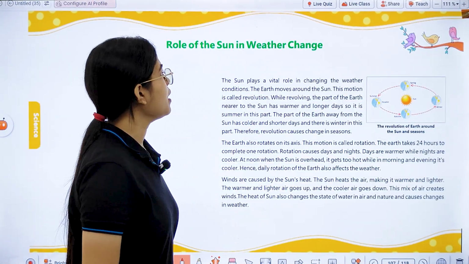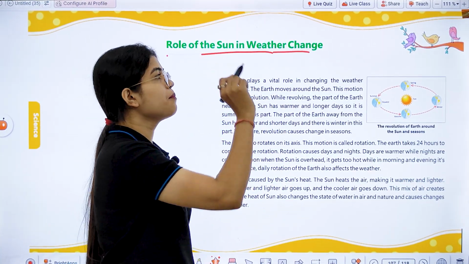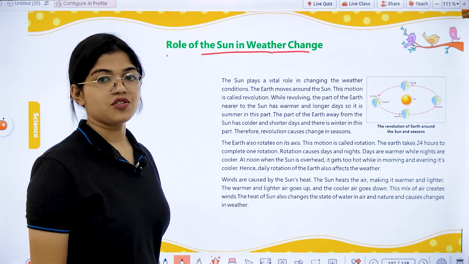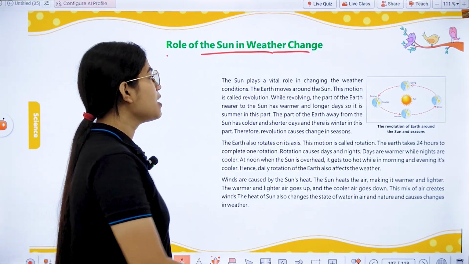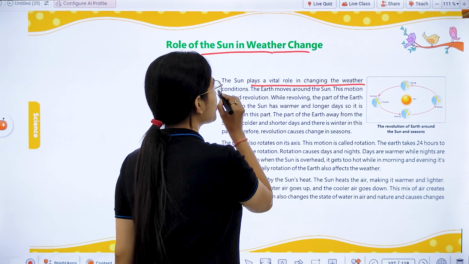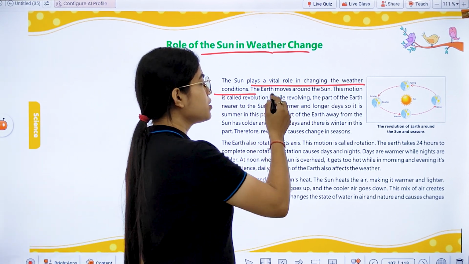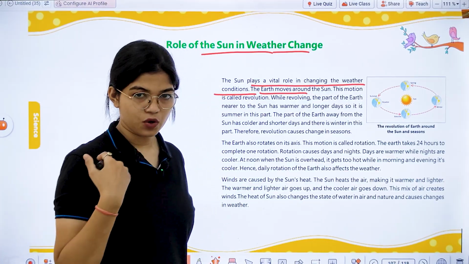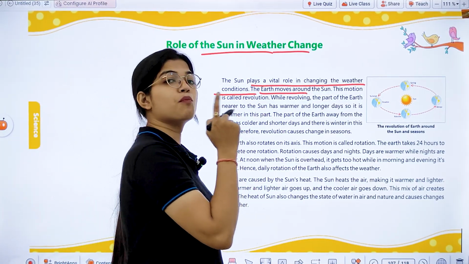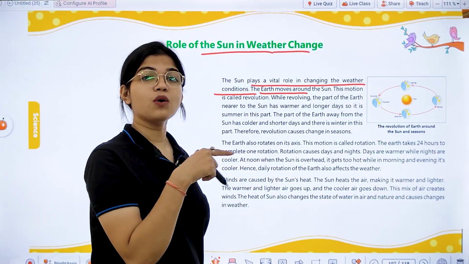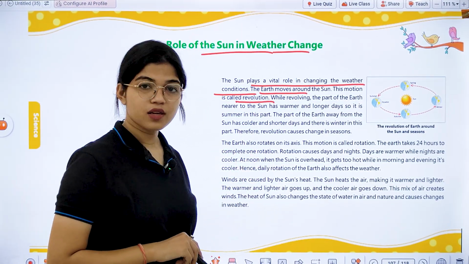Now, as I told you, the sun has a very important role in weather changes. Now, what is their role? Let's discuss that. The sun plays a vital role in changing the weather condition. As we know, the Earth, our home planet, moves around the sun. This motion of Earth around the sun in its fixed path is called revolution, right?